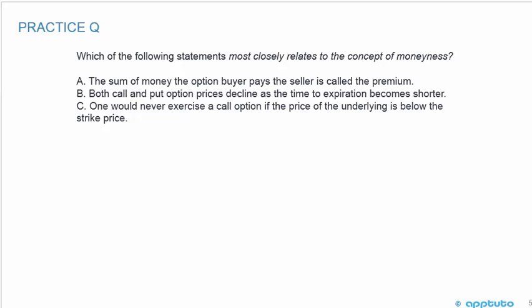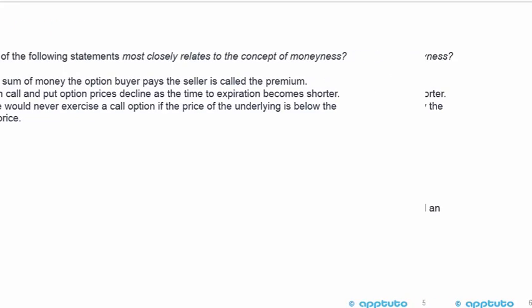We're just going to finish this LOS with a series of practice questions to help consolidate our understanding. The first one is: which of the following statements most closely relates to the concept of moneyness? A, the sum of money the option buyer pays the seller is called the premium. B, both call and put option prices decline as time to expiration becomes shorter. Or C, one would never exercise a call option if the price of the underlying is below the strike price.